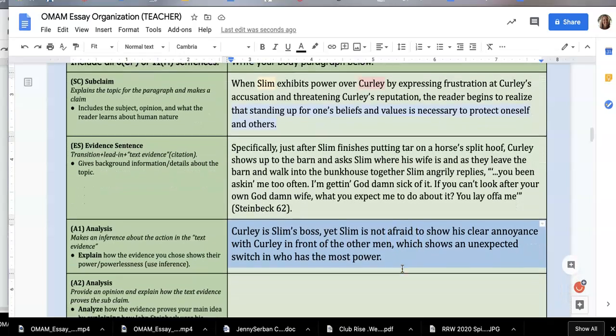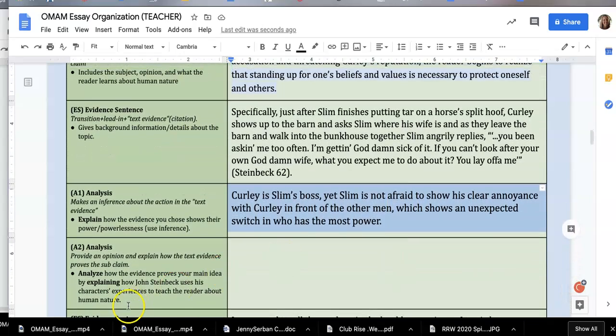The next sentence of analysis needs to provide your opinion and explain how this text evidence relates to the claim up here, which the subclaim has to do with values and beliefs. So specifically, you are analyzing how the evidence proves your main idea by explaining how John Steinbeck uses his character's experiences to teach the reader about human nature. So in this case, Slim is telling the truth and therefore defending his reputation.